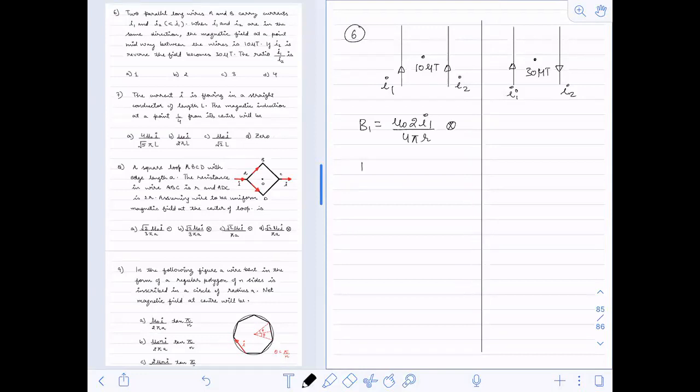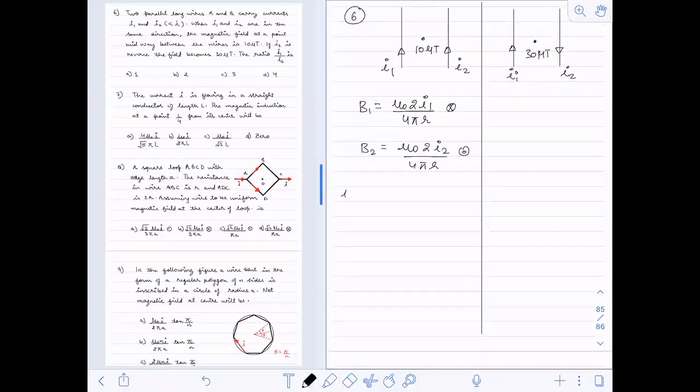Now, for B2, it will be mu naught 2I2 divided by 4 pi r, and it will be coming upward. These two are in opposite direction, so I will subtract them and get 2 mu naught upon 4 pi r, within bracket I1 minus I2. Since I1 is greater, the field due to I1 will be greater. This is equal to 10 microtesla.